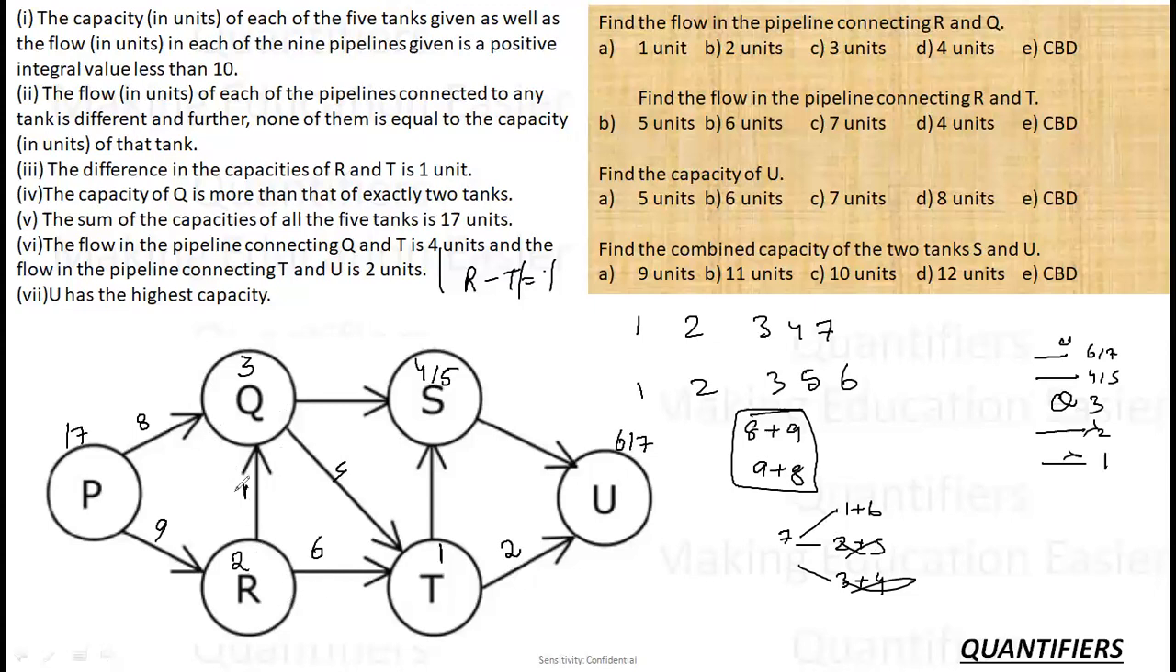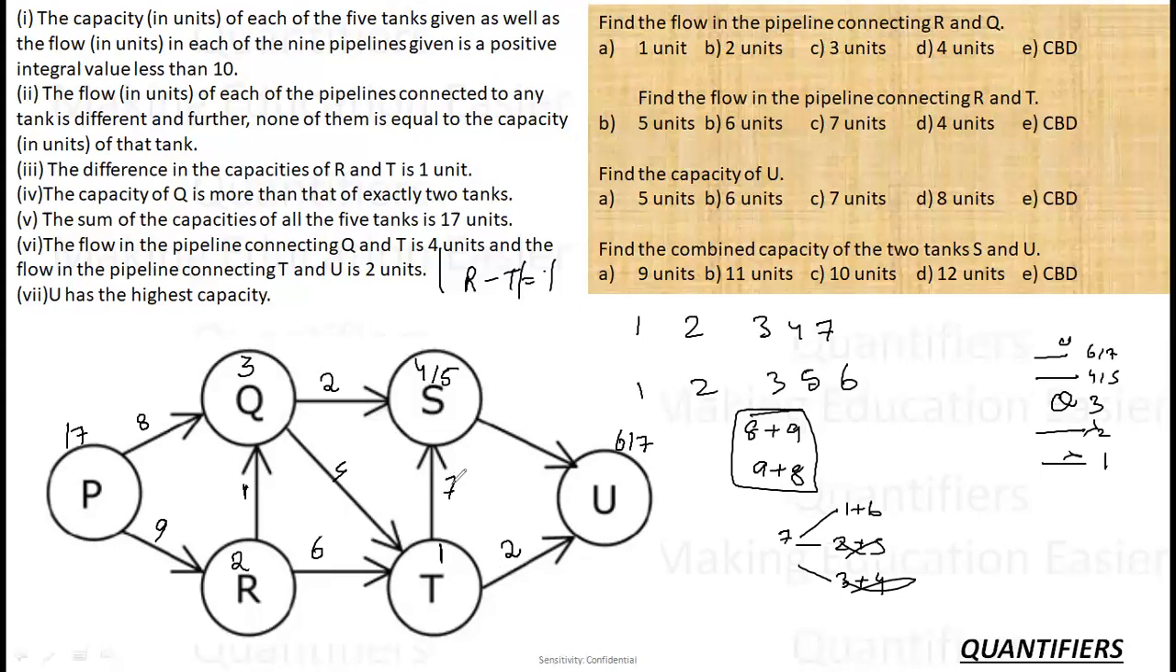Now 8 and 1, 9. 9 versus 3 is contained here. So 6 is getting distributed. 4 is going here, so this must be 2. Now 6 and 4, 10. 10 is being input into T. 1 is being contained, so the leftover is 9. Out of 9, 2 is here, so the portion here will be 7.